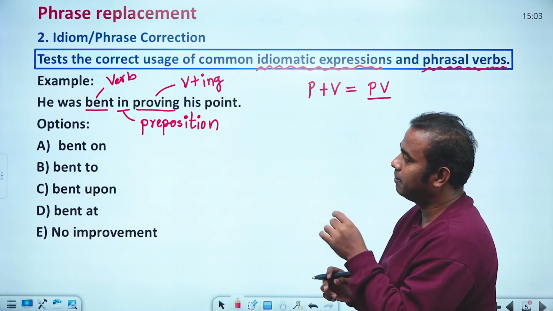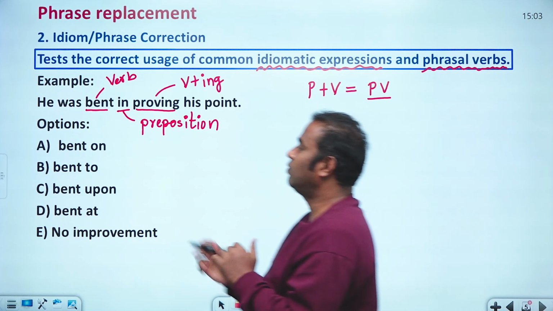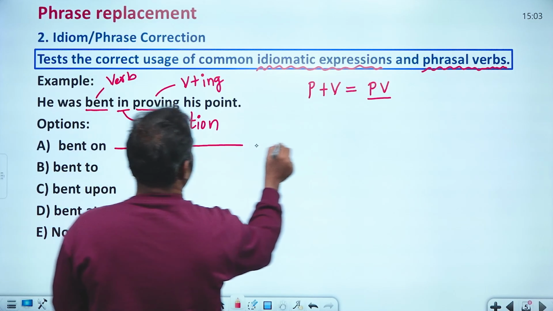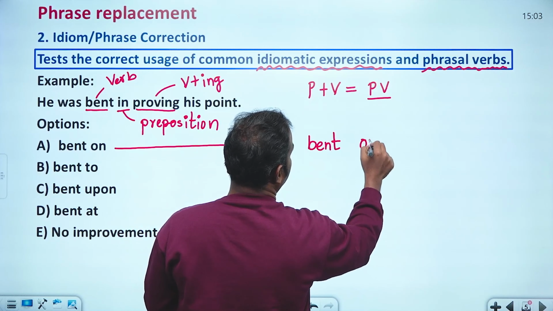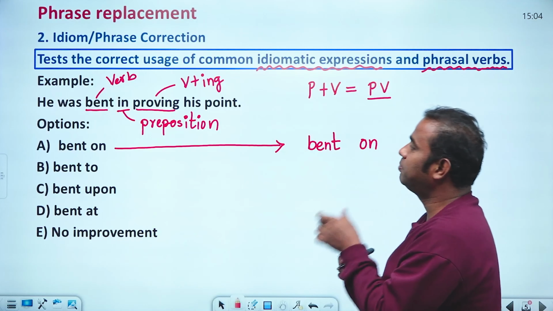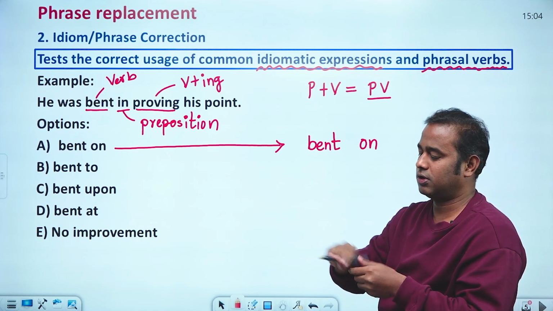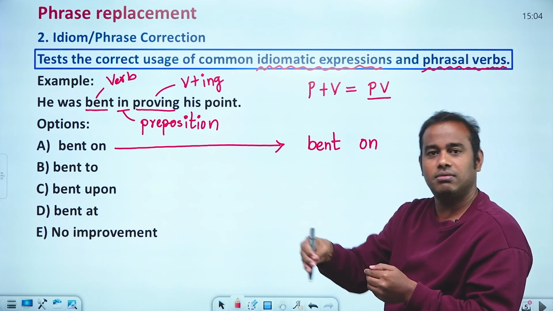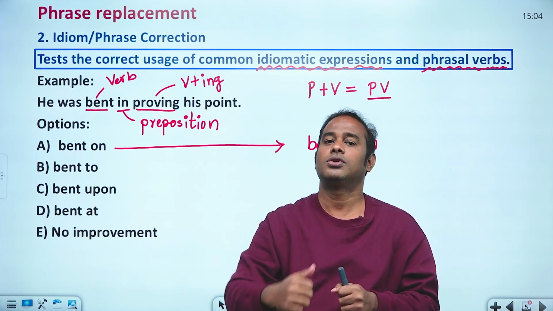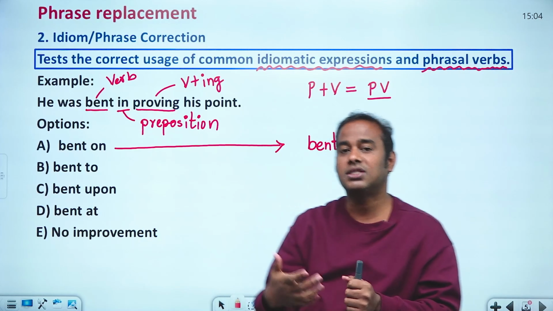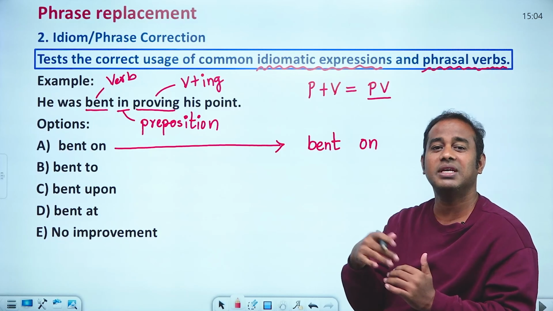Look at the answers here: bent on, bent to, bent upon, bent at, no improvement. Based on practice, bent on is the right way of using it. He was bent on proving his point means he was saying the same thing again and again. He was stressing, like that. Like at some table, he'll be saying, yes, I am right, like that. So that's what the meaning is.